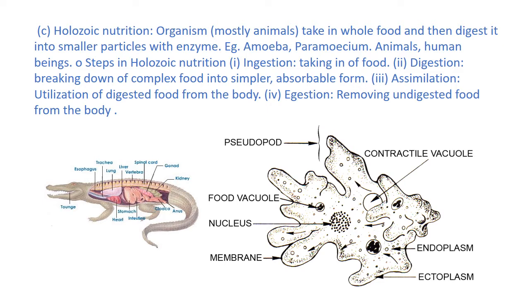Steps in holozoic nutrition. 1. Ingestion, taking in of food. 2. Digestion, breaking down of complex food into simpler, absorbable form. 3. Assimilation, utilization of digested food by the body. 4. Egestion, removing undigested food from the body.